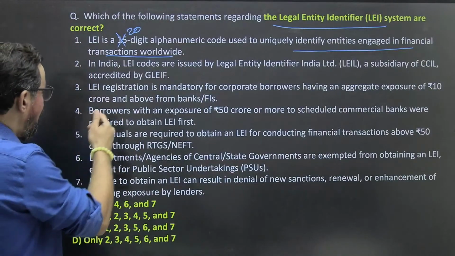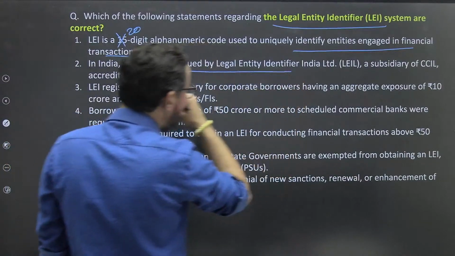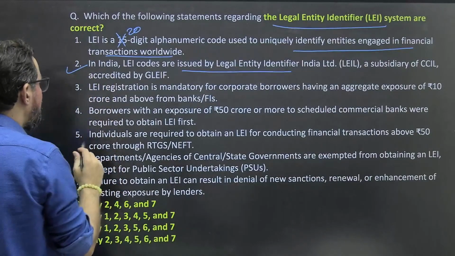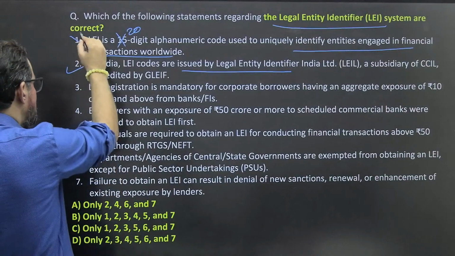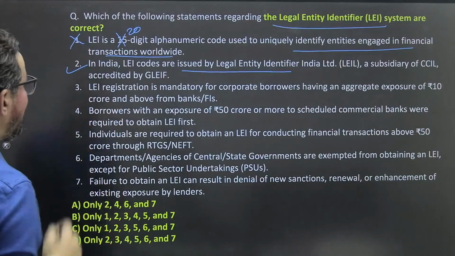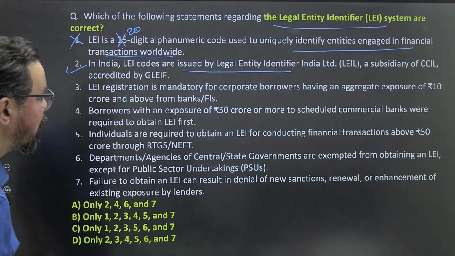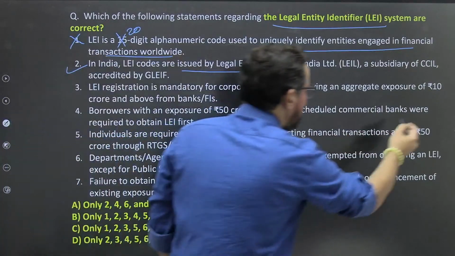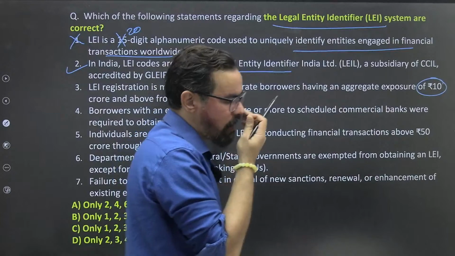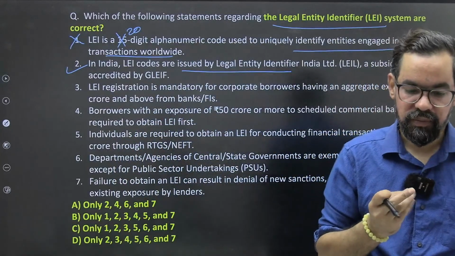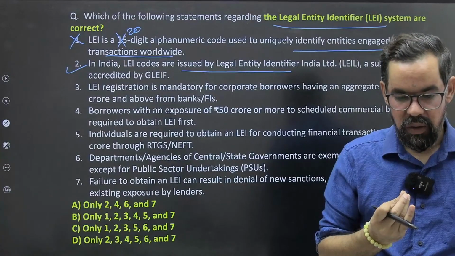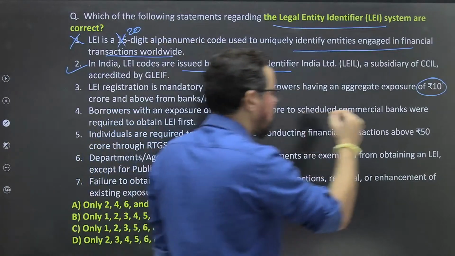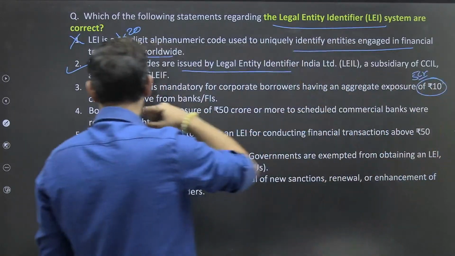In India, LEI are issued by Legal Entity Identifier India Limited, a subsidiary of CCIL, accredited by GLEIF. This is true. First statement is wrong. Second one is true. LEI registration is mandatory for corporate borrowers having an aggregate exposure of, it is mandatory, but is this amount 5 crores or what? It is 5 crores, not the 10 crores. This is wrong.